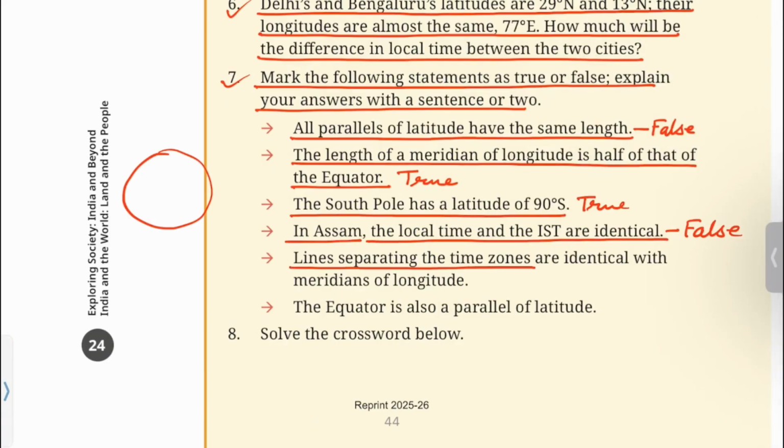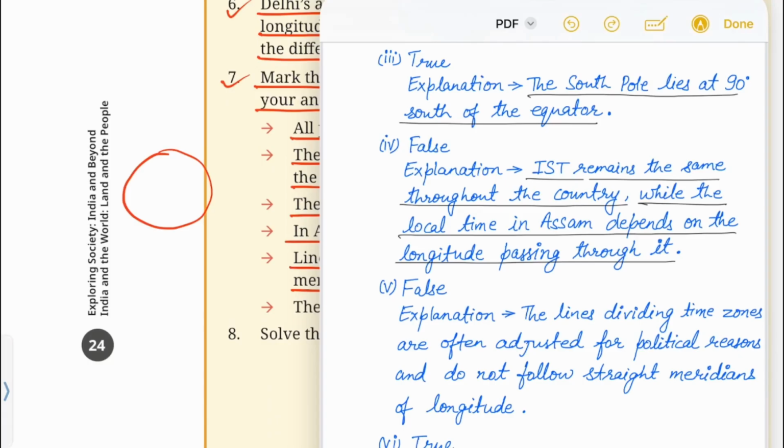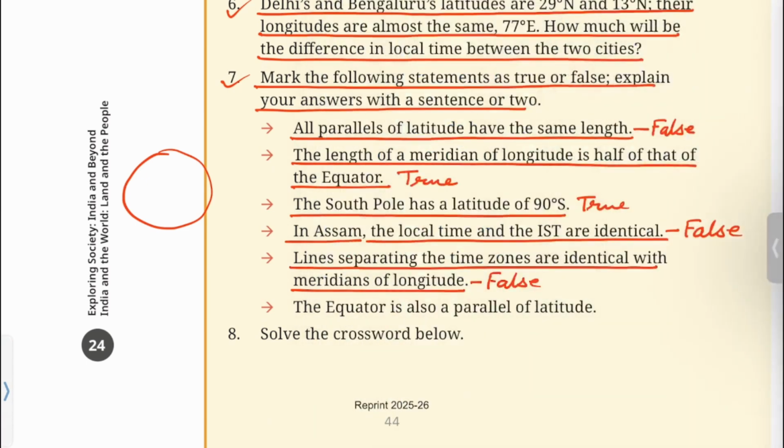Lines separating the time zones are identical with the meridians of longitude. This statement is false. Explanation: the lines dividing time zones are often adjusted for political reasons and do not follow straight meridians of longitude.